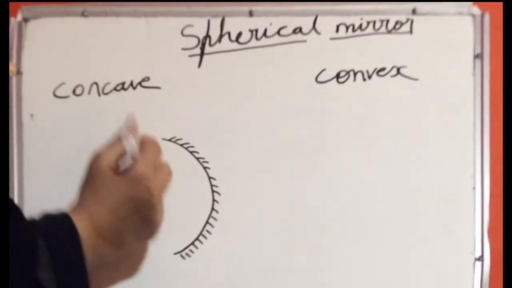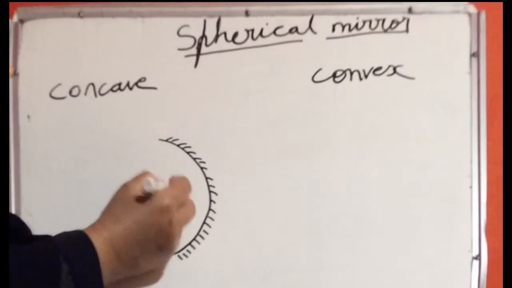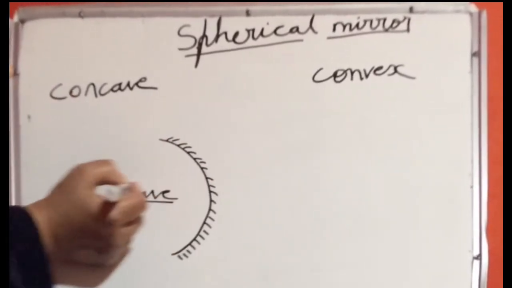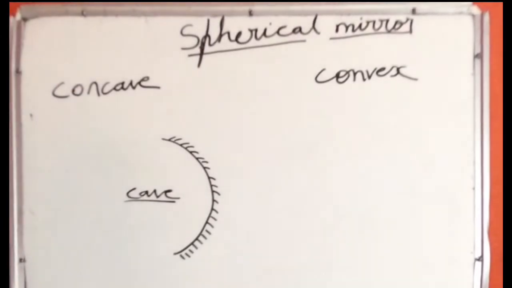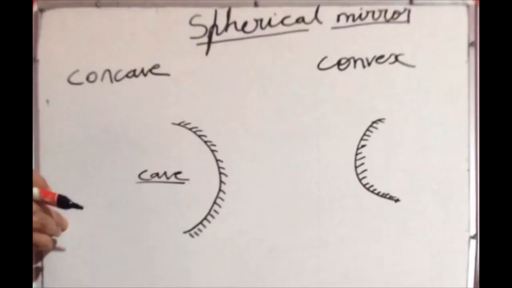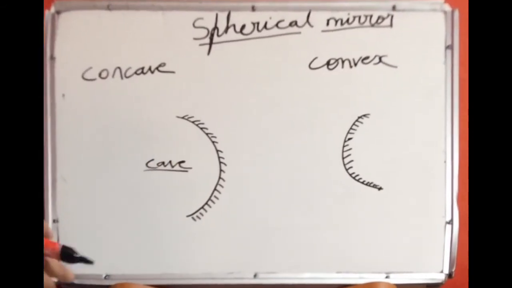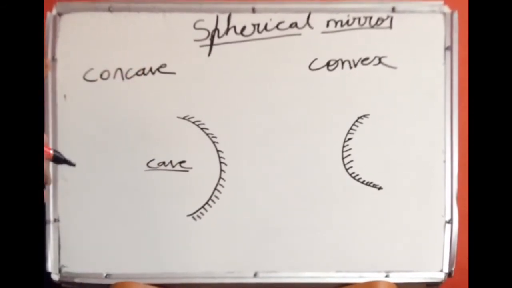That is inside the cave. This is the cave. Inside the cave. For your remembrance, this is the cave. So inside the cave, the reflection will take place. In convex mirror, reflection will take place in the outer surface. Outer surface only reflection will take place. In the concave mirror, reflection will take place inside the cave. This is how you can distinguish between the concave and convex mirror.